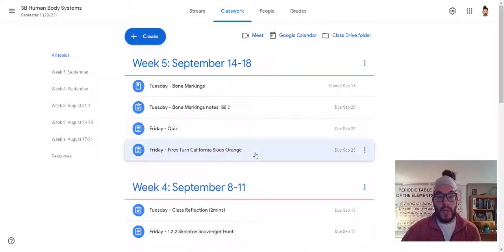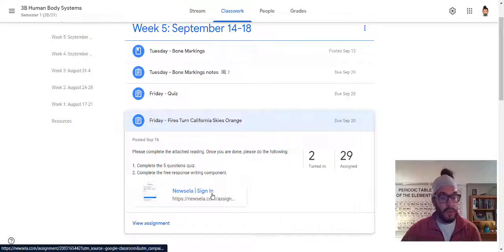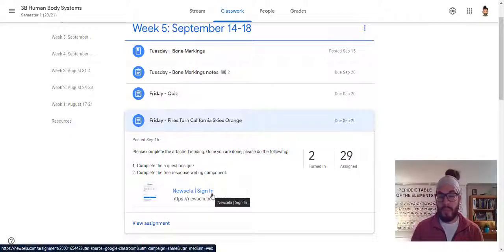After that, you have your first article, which I am assigning to you. It's from Newsela. If you've used Newsela before in another class, it is a really nice program. It's sort of like Achieve 3000 from a few years ago, but way nicer. You'll open up this article. It's about 5 paragraphs long. You'll read through it, and then you'll answer a few questions about the article.